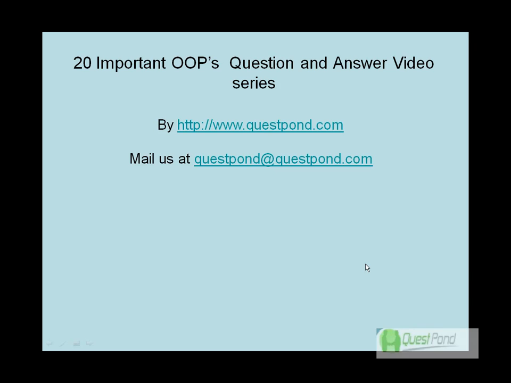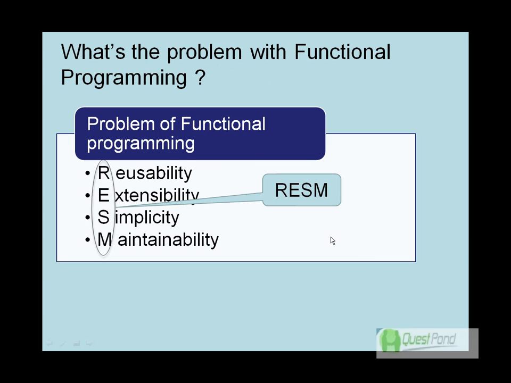and who also want to understand what the new features provided by C# or .NET are from an object-oriented programming perspective. So let's enjoy these 20 questions and let's try to understand object-oriented principles in a much better manner. So let's start with the first question. What's the problem with functional programming? Now there are four basic problems with functional programming: reusability, extensibility, simplicity, and maintainability.